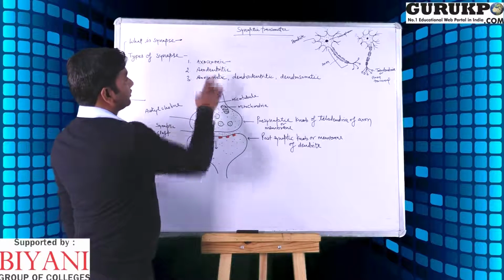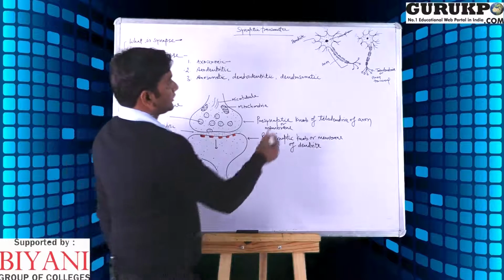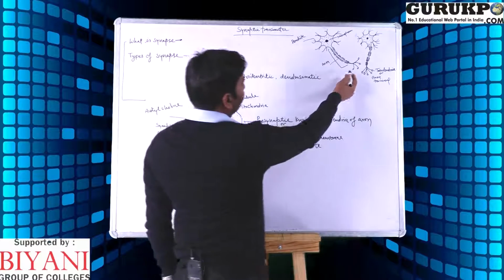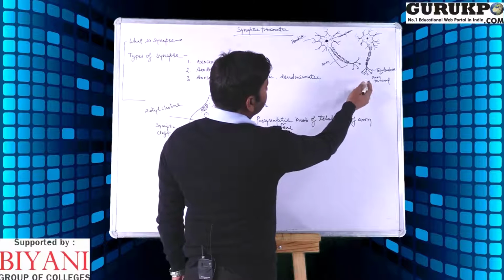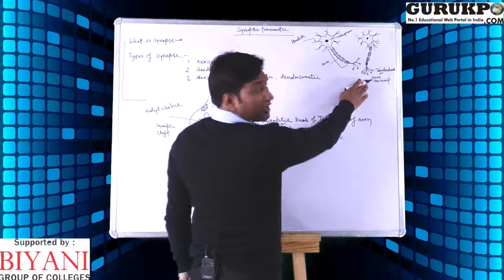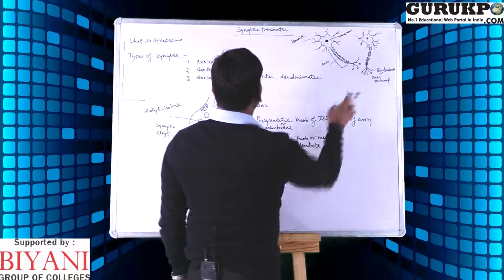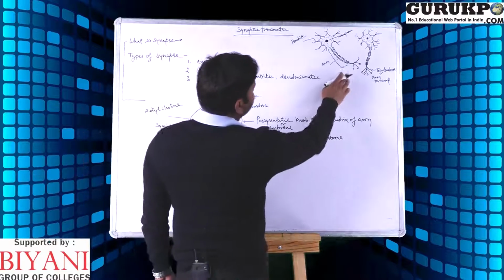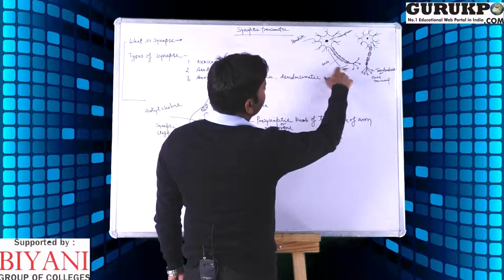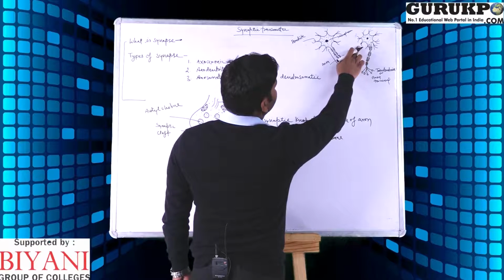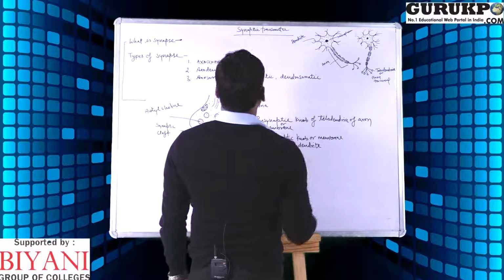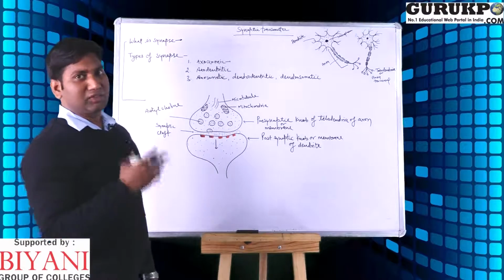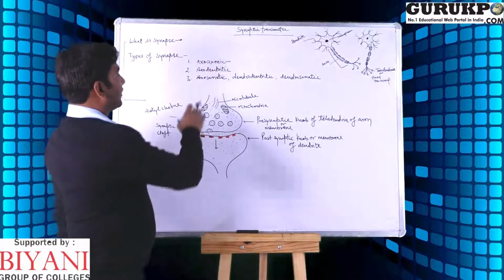In axoaxonic, the axon part of one neuron connects with the axon part of the second neuron. In the case of axodendritic, the terminal part of the axon connects to the dendritic part of another neuron. This type of junction is found in huge amounts in the nervous system.